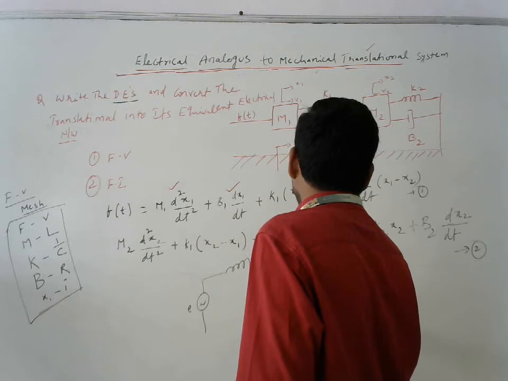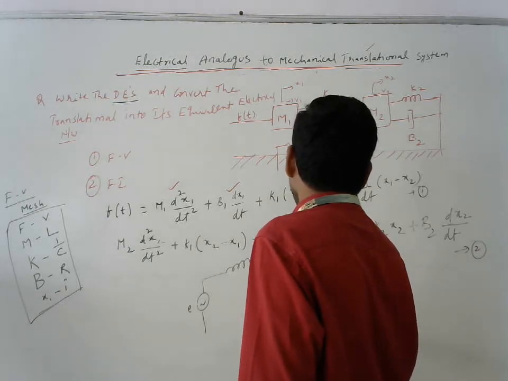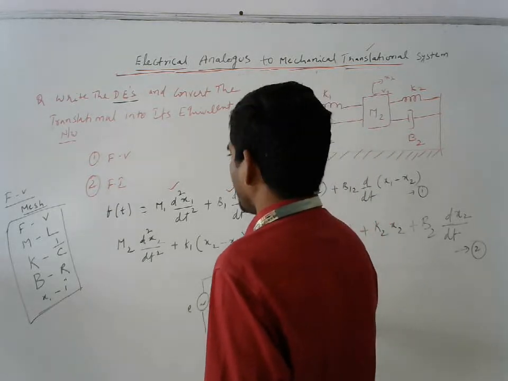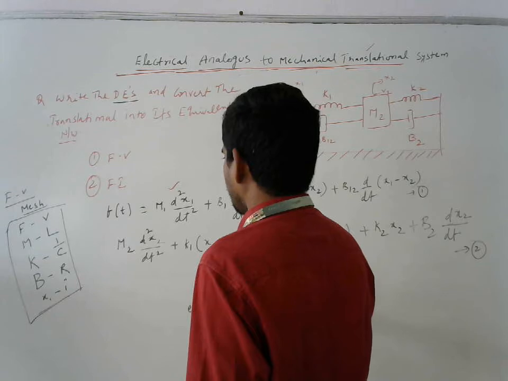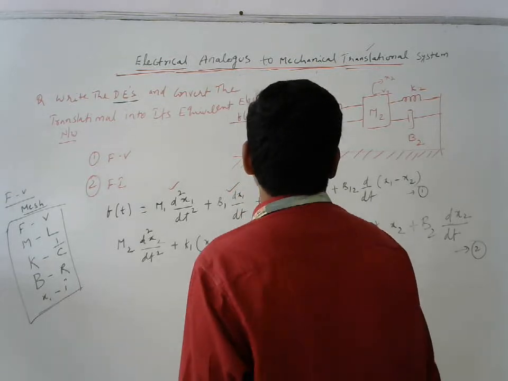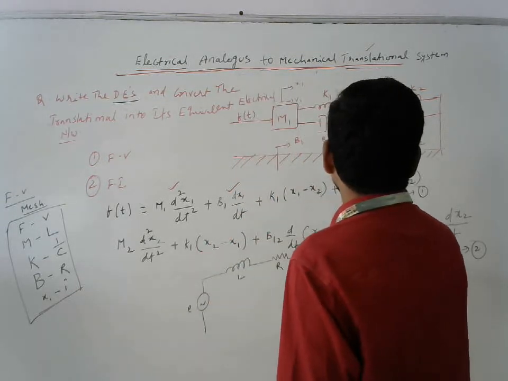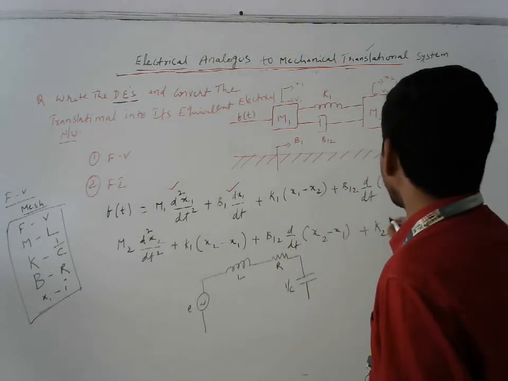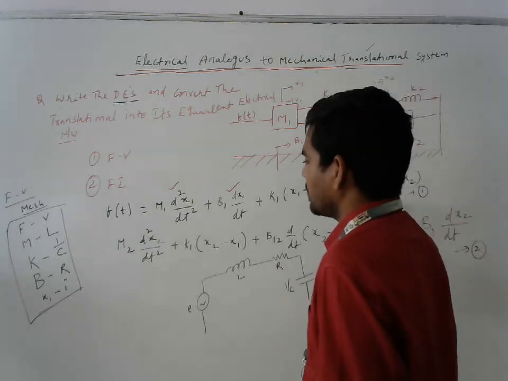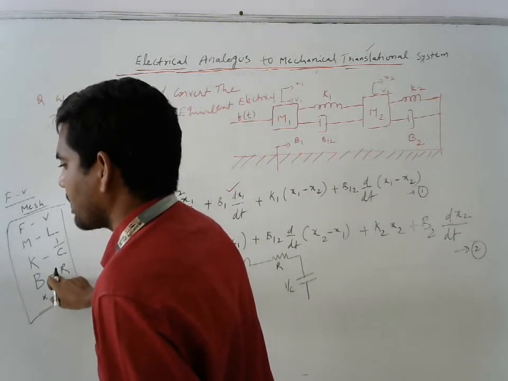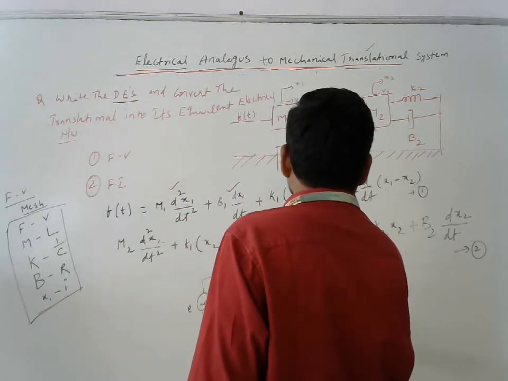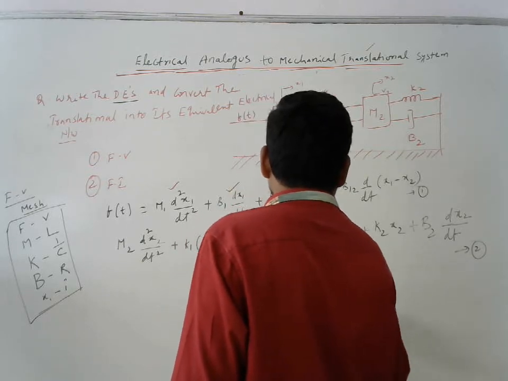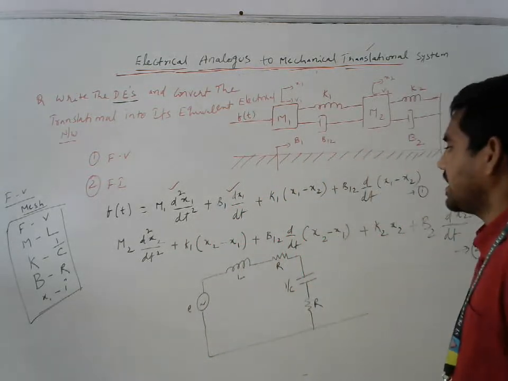K1 will be replaced with 1 by C. Mass M is replaced with L and damper is replaced with R. After that, B1 into d by dt of x1 minus x2, where B1 is nothing but R. We are going to replace it with R. Right, the first equation is completed now.